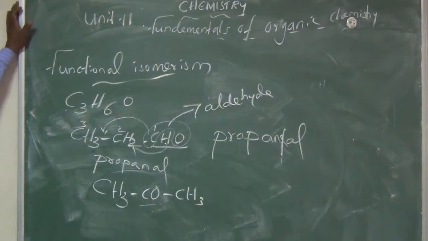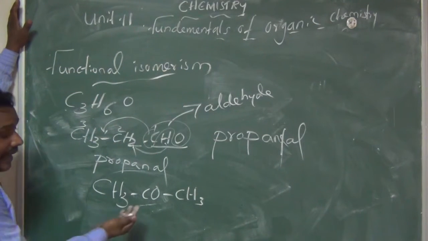So this is the aldehyde group, and this is a keto group. The name of the compound is a ketone. Otherwise it can be called acetone, or dimethyl ketone.